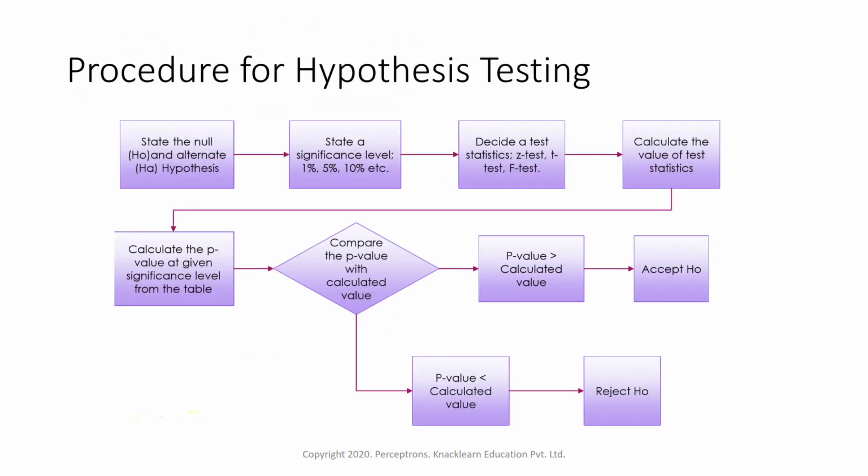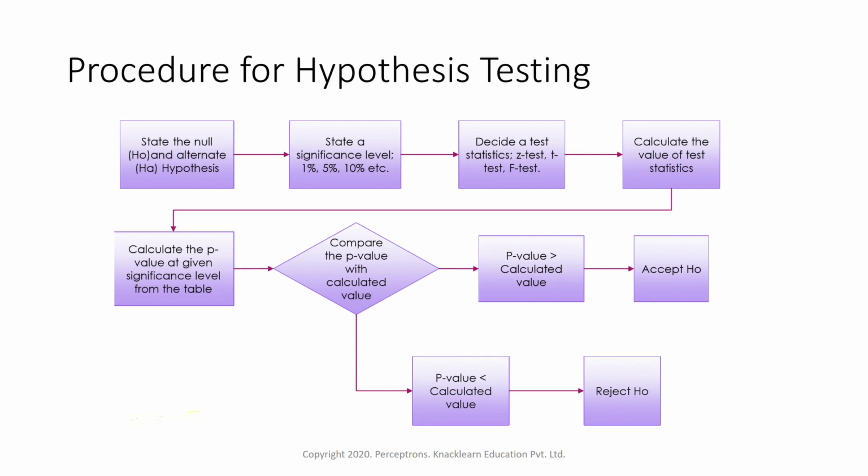So now this is the procedure for hypothesis testing. First, state the null hypothesis and alternate hypothesis. So whatever problem statement we have been given, first we have to find out what is the null hypothesis and what is the alternate within that. Then we have to set a significance level. It can be 1%, 5%, 10%, depending on the type of problem statement we are working on. So based on that, using some domain specific knowledge, we have to set the significance level.